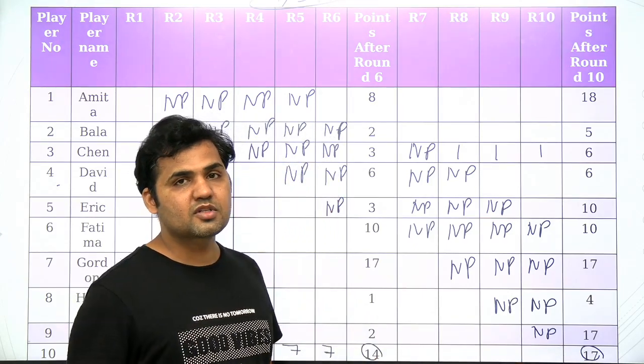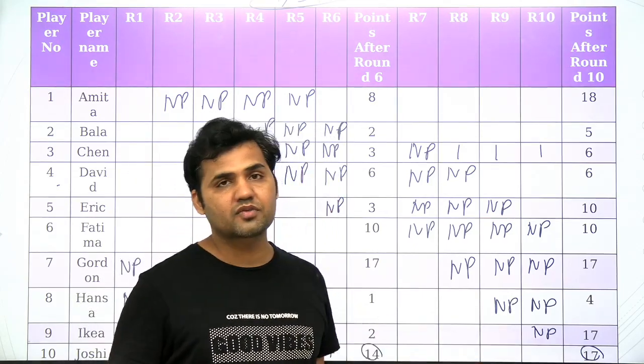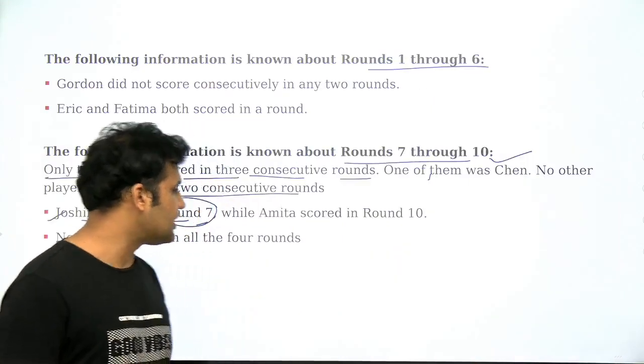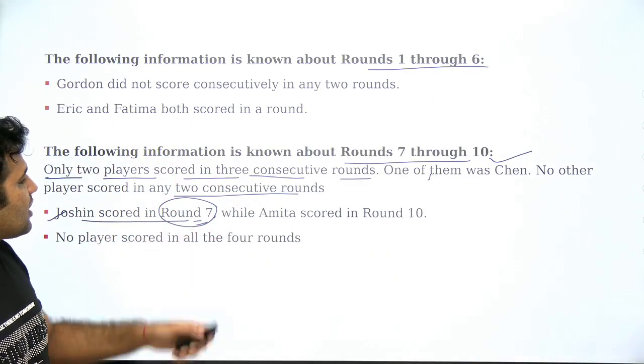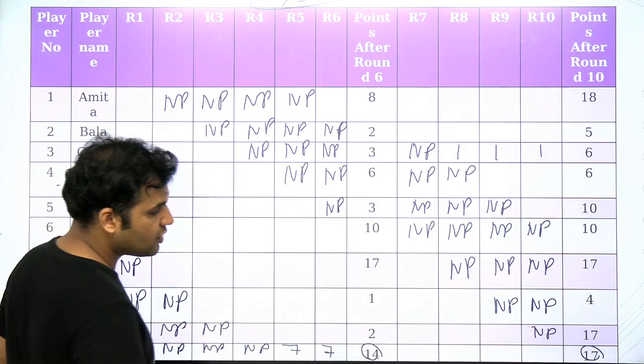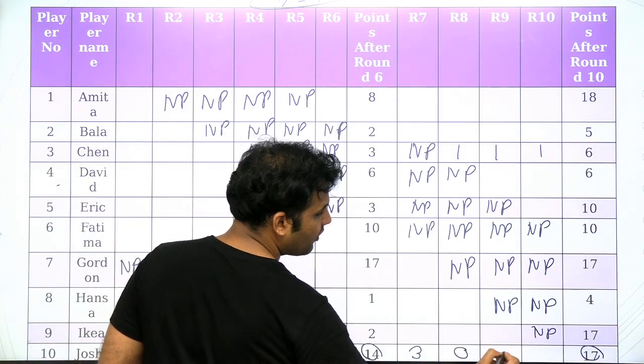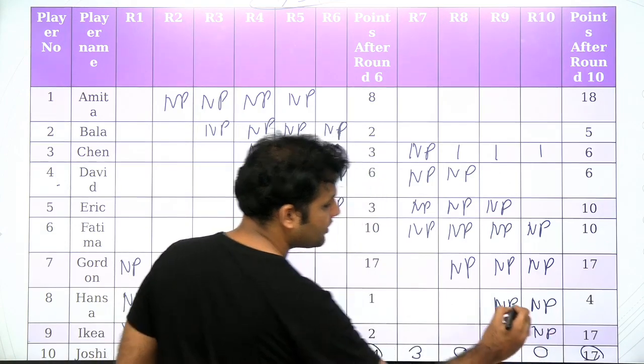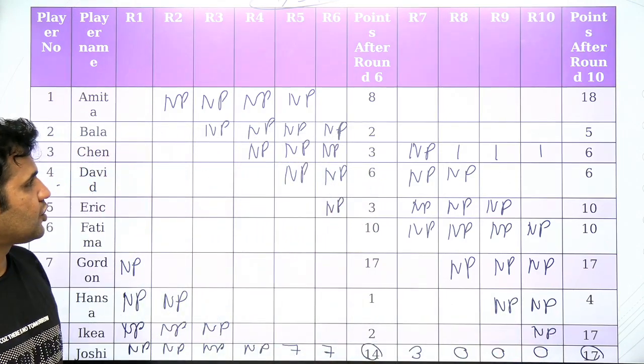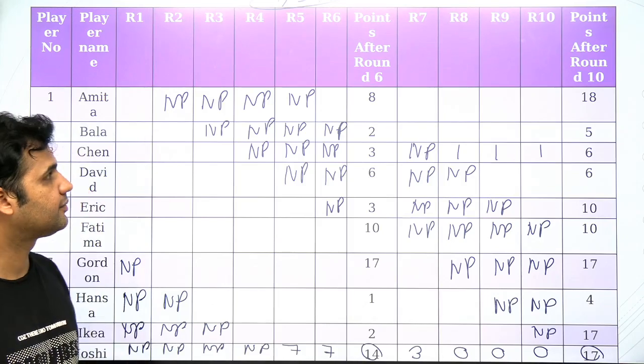The only possible score for Joshin to reach a score of 17 is 3. And because it is mentioned that Joshin is scoring in round number 7, the Joshin score of 3 will be obtained over here, and in the remaining rounds Joshin must have scored 0, right? Joshin must have scored 3 over here.